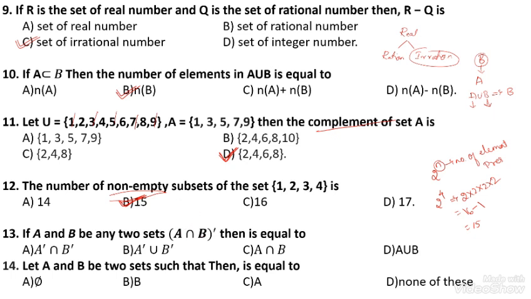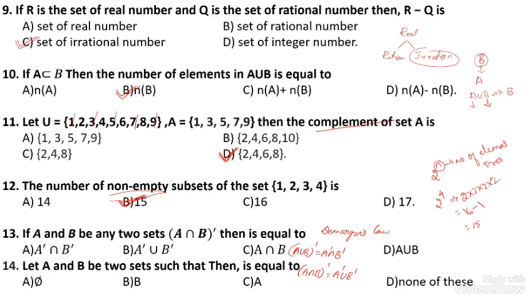Here, we know De Morgan's laws for complements. The first one: (A union B) complement is equal to A complement intersection B complement. The other one: (A intersection B) complement is equal to A complement union B complement.